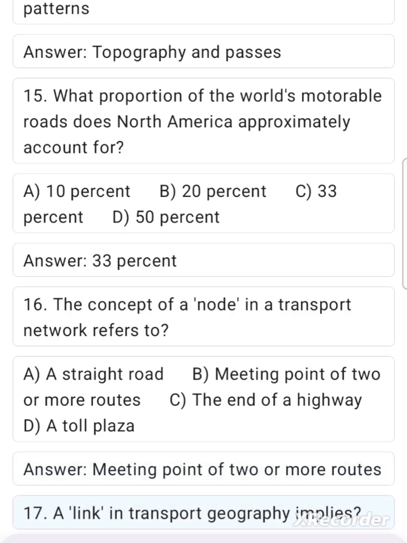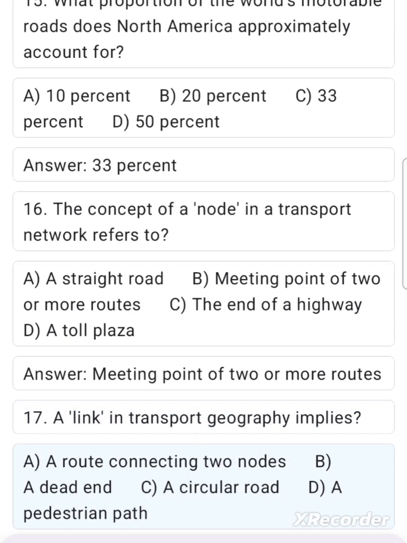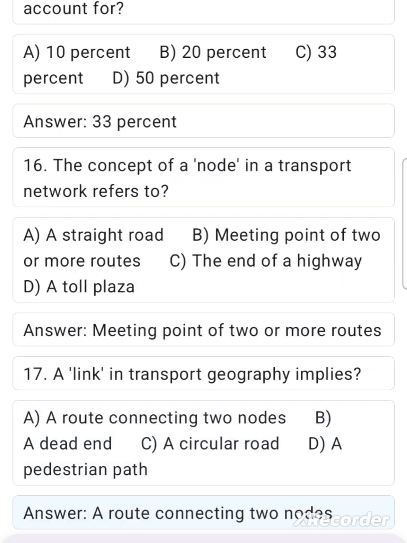17. A link in transport geography implies? A. A route connecting two nodes. B. A dead end. C. A circular road. D. A pedestrian path. Answer. A route connecting two nodes.